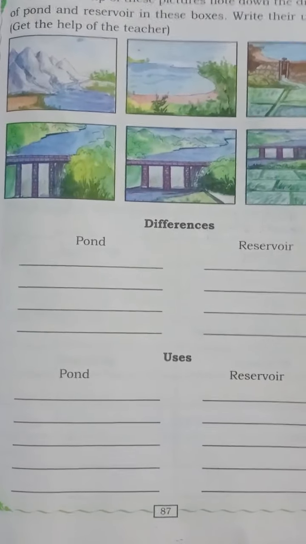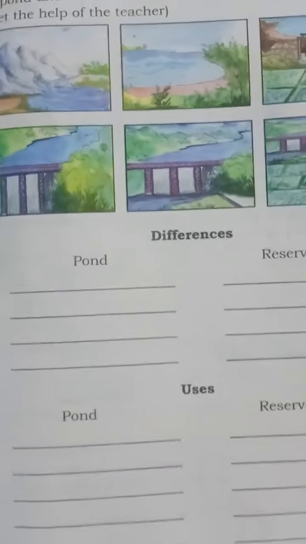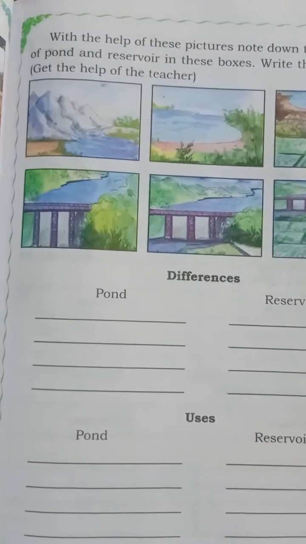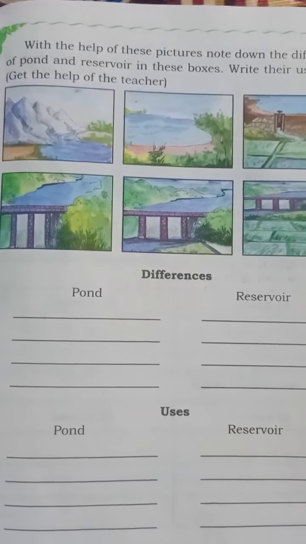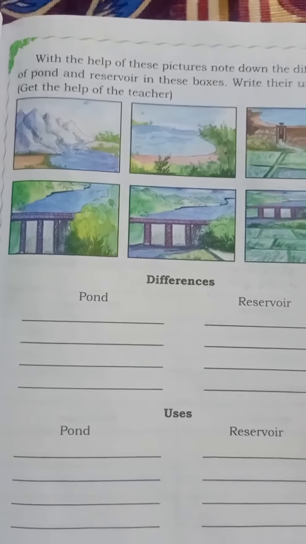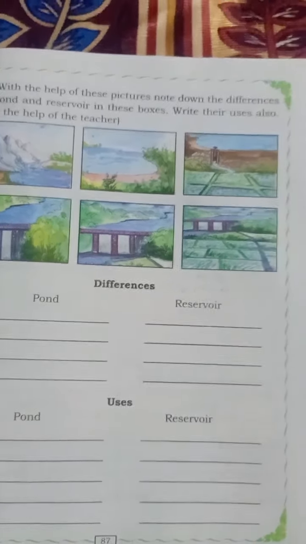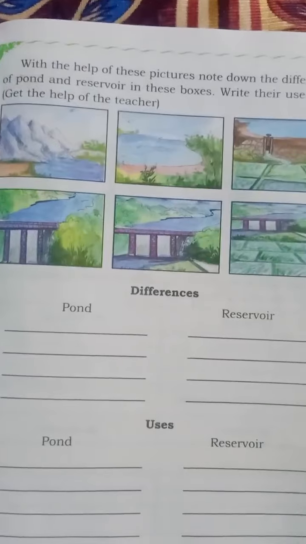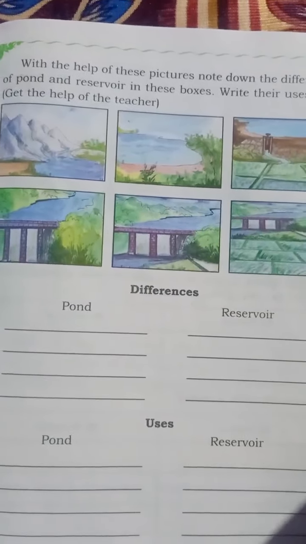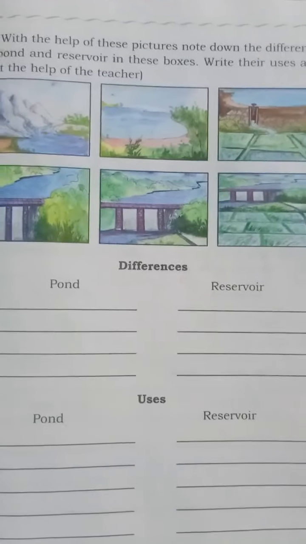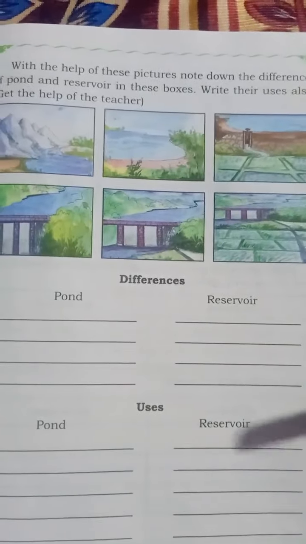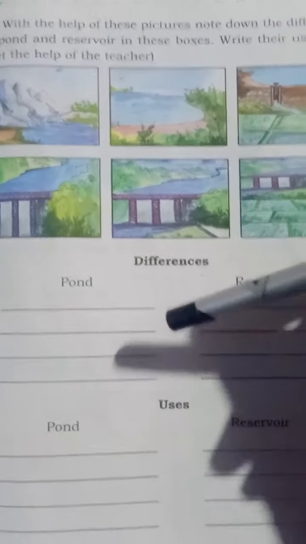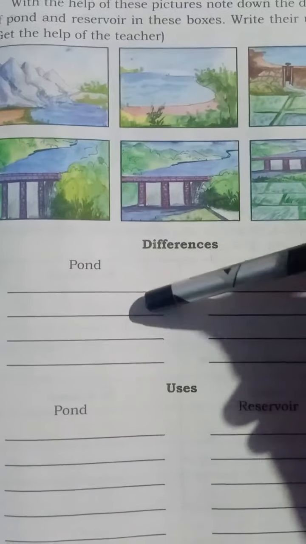Okay, so there are many differences. What are the differences between the ponds and reservoirs, children? In the pond, the animals will drink water, yes or no, but in the reservoirs they can't drink the water. And first of all, a pond is artificial and man-made.